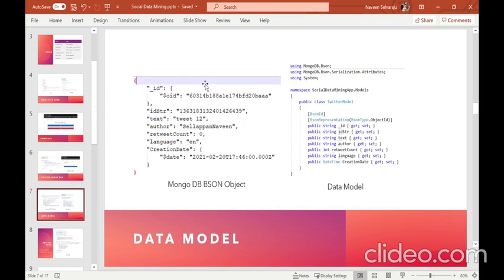This is how my data model looks in my MongoDB database, and this is the actual data model in the ASP.NET Core project. In my ASP.NET Core project, it has the underscore ID, that is the BSON ID, to uniquely represent the MongoDB document. It also has the unique string that is the ID of the tweet, the text content of the tweet, and all the retweet and other properties of the tweet that is being sent.